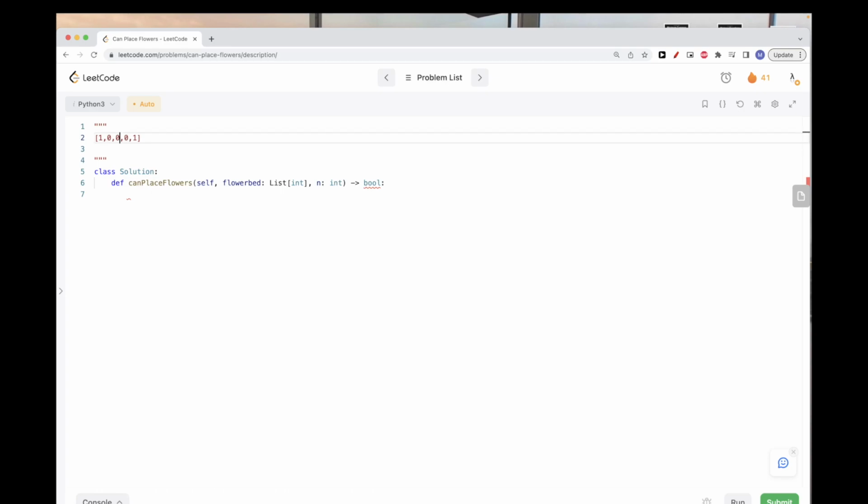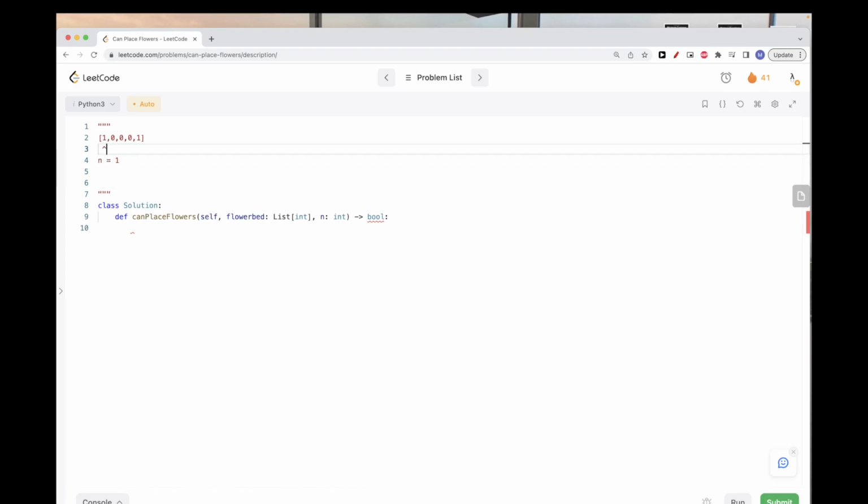So what that would mean, for example, in the first test case with n equal to 1: in the first iteration we are here. So the adjacent one is just i plus 1, because i minus 1 is not there, so we don't handle it. But this one is 0, but the value itself is already 1, so we should skip. Now for this one, the adjacent one, i minus 1, is equal to 1, so we skip. So now our i is here. Now i minus 1 has 0 and i plus 1 has 0, and the value at i itself has 0. So now we could use this one, and so we actually need to put 1 here and decrement n.